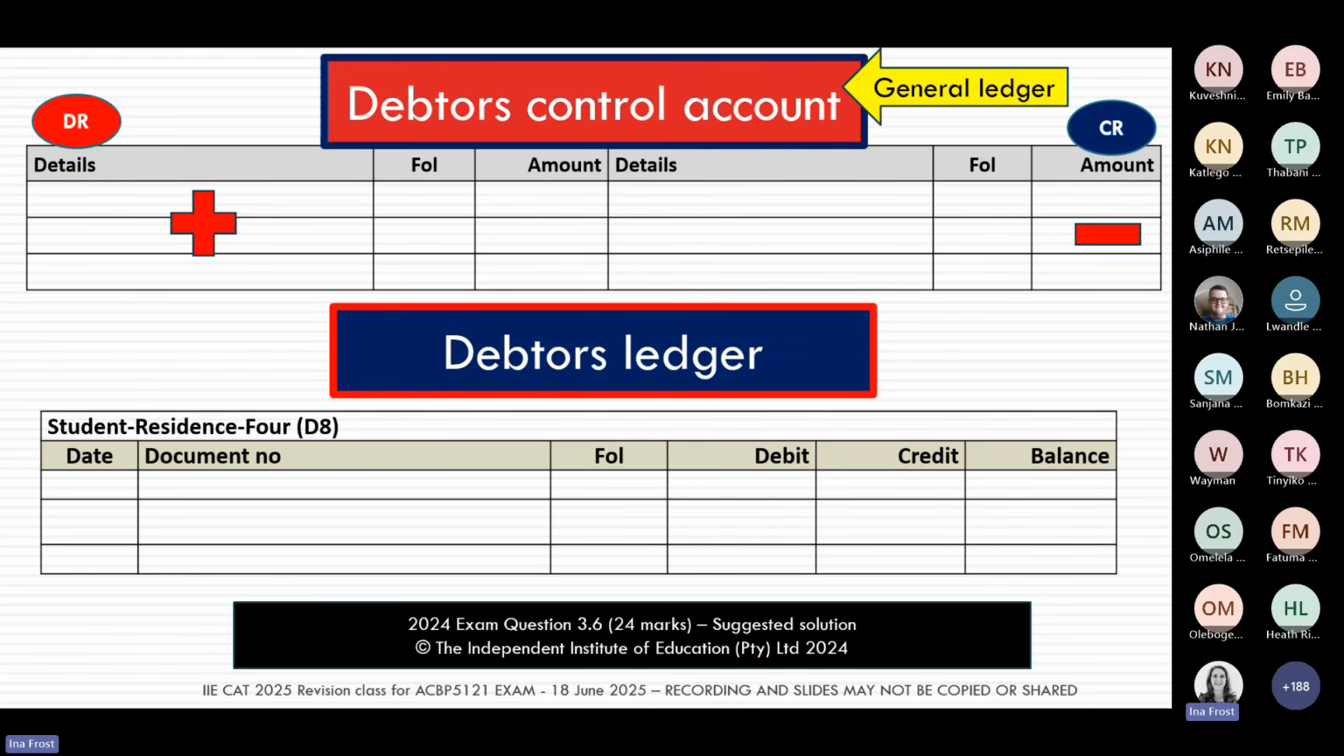In the general ledger, we have that classic T account with a debit side and a credit side. Where in our debtors ledger, we have a debit column and a credit column. But these columns work just the same as the sides in the general ledger. So a debit for a debtor is still a plus. Whether we're talking about the debit side in the debtors control account in the general ledger, or the debtors ledger, the debit is the plus and the credit is the minus.